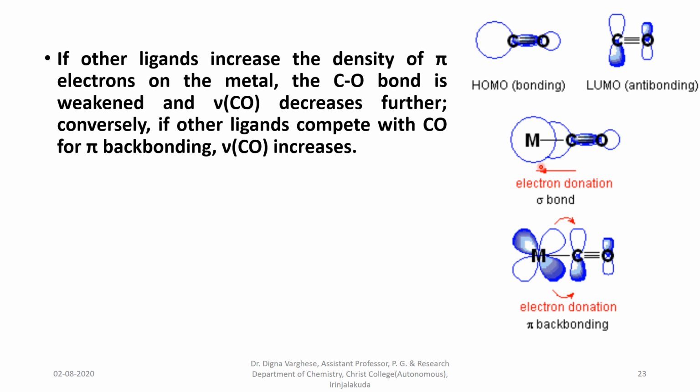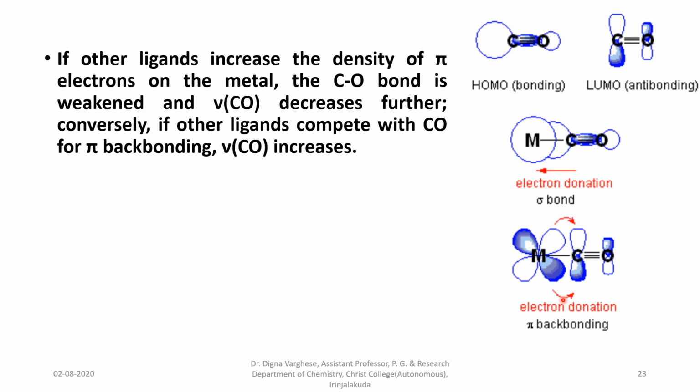To stabilize the molecule, the metal donates electrons back to the pi star antibonding orbitals of the carbonyl ligand, that is known as pi back bonding. This effect is known as the synergistic effect, and this actually stabilizes the molecule. If the electron density of the pi electrons on the metal increases, the CO bond is weakened and the frequency of the CO decreases from 2143 to, depending on the ligand added to the metal